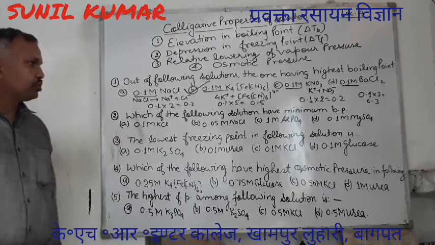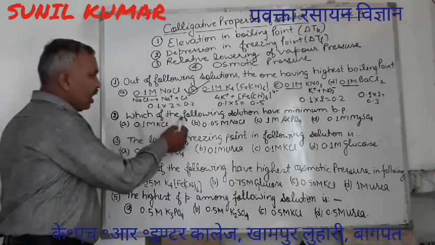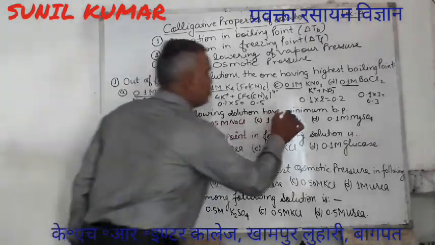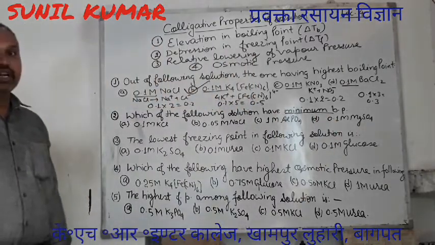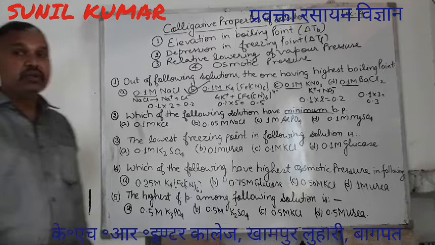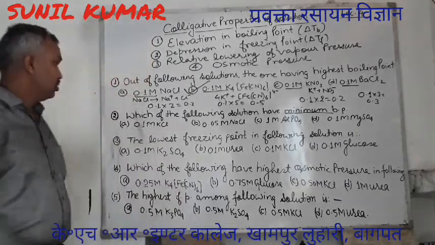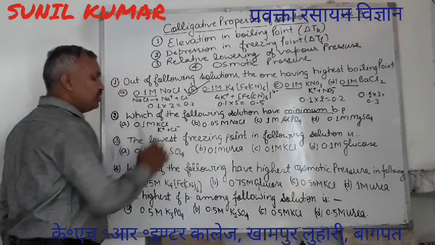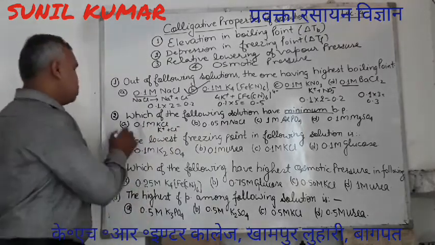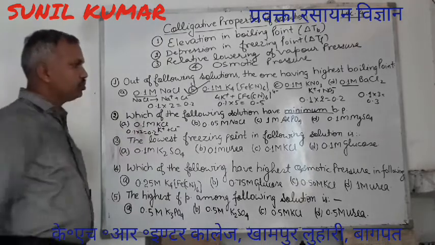Now for the second question, again, which of the following solutions has the minimum boiling point? Find it. Boiling point is minimum. It means where the effective concentration is least. So this KCl will give 1 K+ and 1 Cl-. We are having 2 particles, so effective concentration becomes 0.1 into 2, that is 0.2.